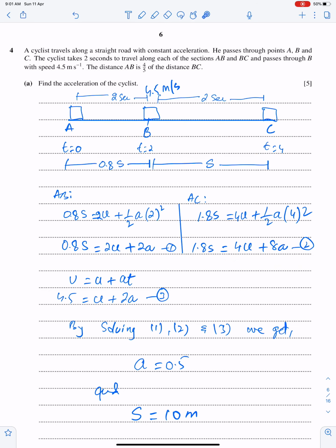Now form the third equation, because we have 3 unknowns. The third equation should be formed from A to B, with the help of the equation v is equal to u plus at. So v is 4.5, and we have to work for u, and 2a. By solving these 3 equations, we can easily get the values of a, s and u as well. So the value of a is 0.5 and the value of s is 10. We would need this value of s in the later part.